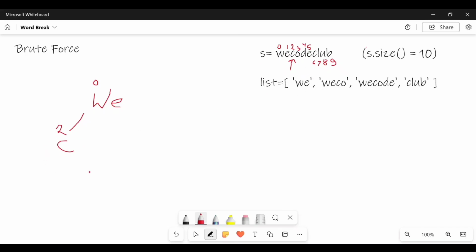Now I will check whether C is present in the list. No. Then I will go for O. Whether CO is present? No. Whether COD is present? No. CODE present? No. And then I add CLUB. This string is never present in the list.